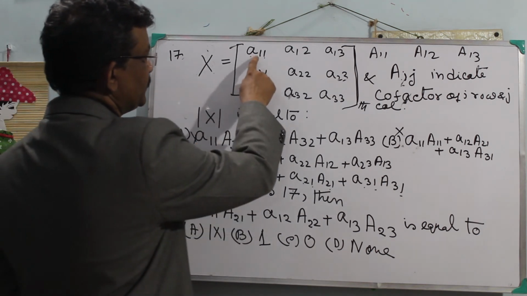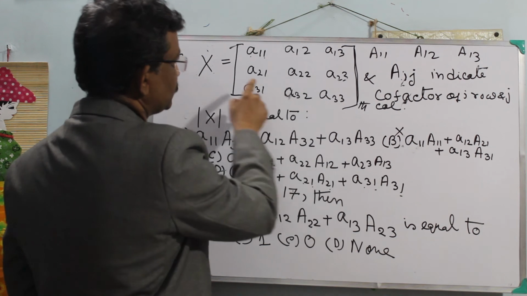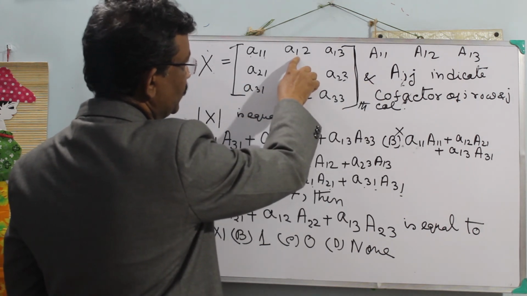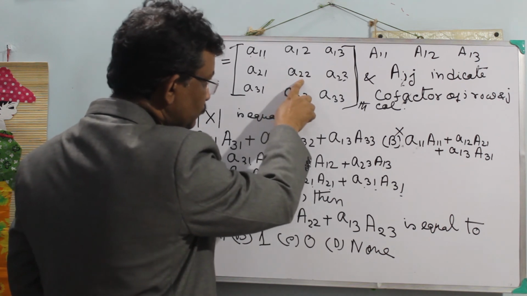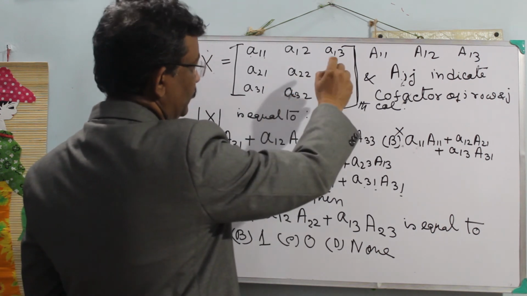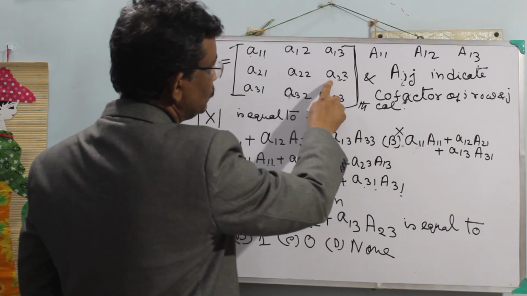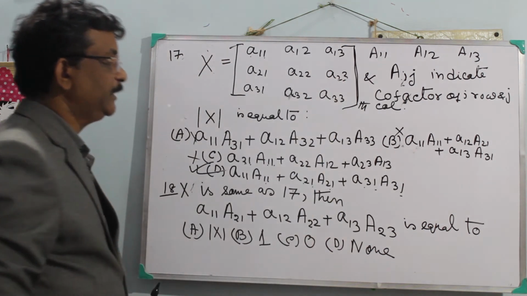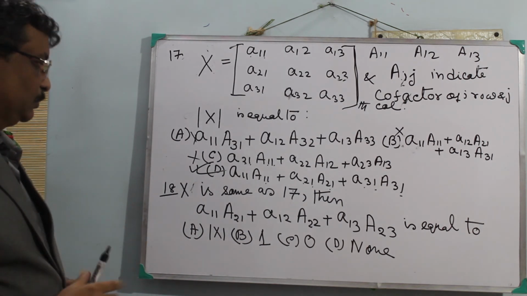So suppose a12 and cofactor A22, plus a13 into cofactor A23, if multiplied we will get 0.